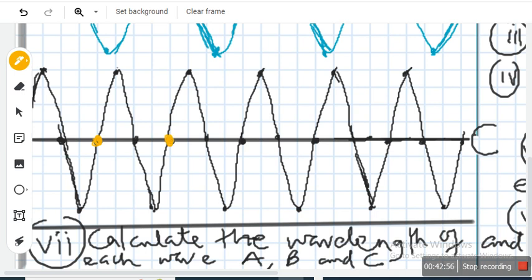How many boxes were covered from here to here? This is a box, another box, another box, another box. So how many boxes?